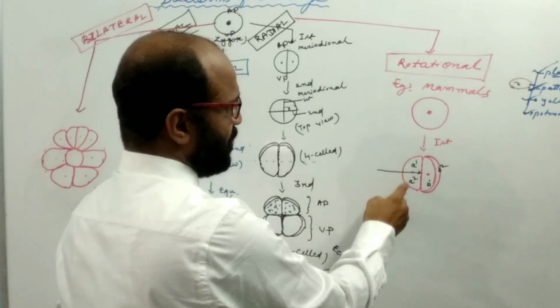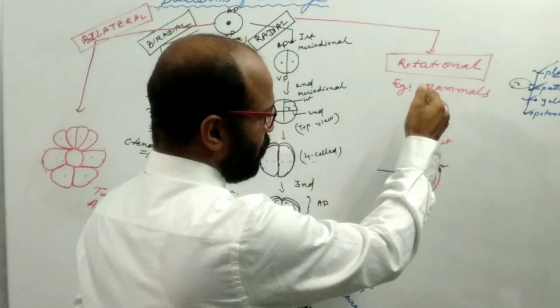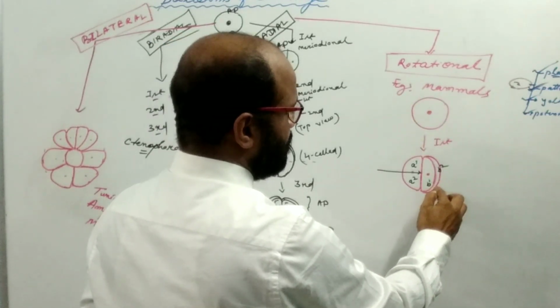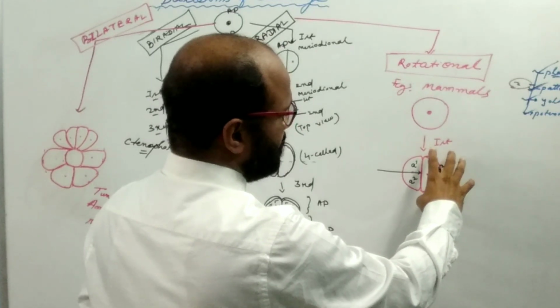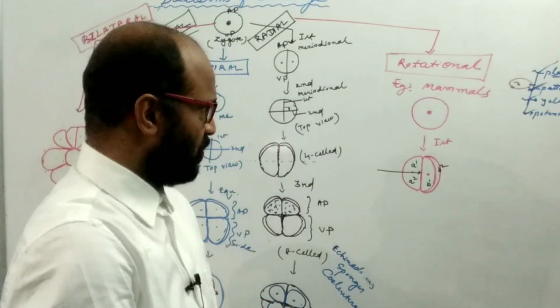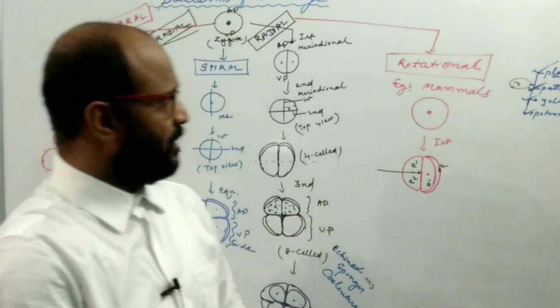But the B blastomere undergoes the meridional cleavage plane and forms B1, B2, and these cells become larger. So it looks like a rotational movement around the animal pole, vegetal pole axis, and is found in mammals.